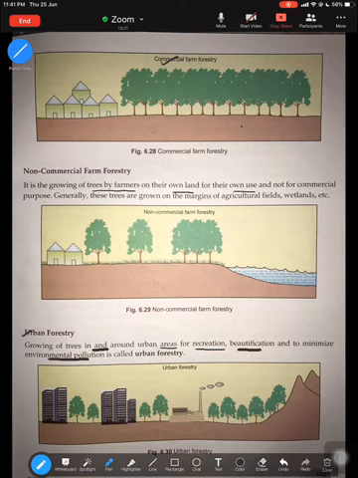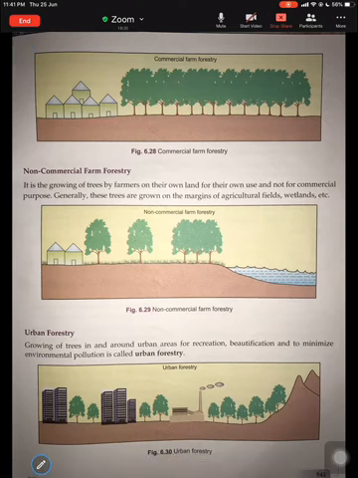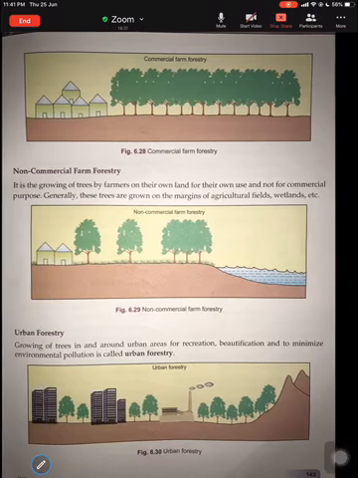All right, so these are some of the various policies and objectives adopted by a country to ensure that forests are conserved, and to create awareness among the people. All right, so that is it.